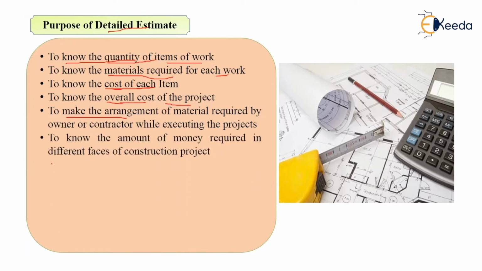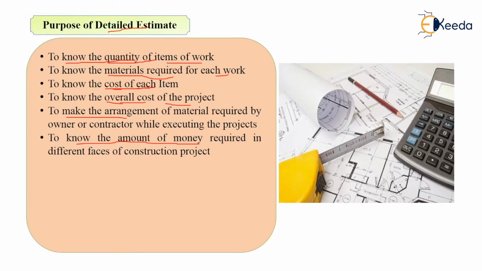Then to know the amount of money that will be required in different phases of construction process or construction project. You will need money at every phase of construction, that is known. But how much money will be needed at a particular phase, you can determine by doing the detailed estimate. For example, if you know that the quantity of brickwork is so and so, so number of bricks will be required so and so.